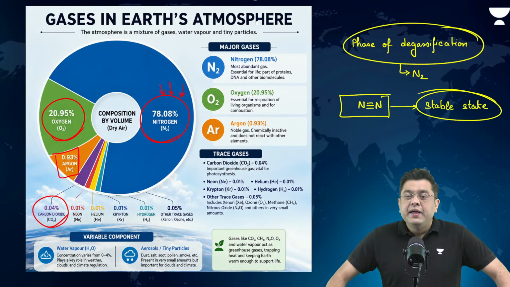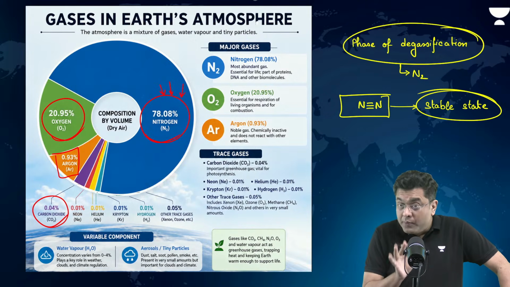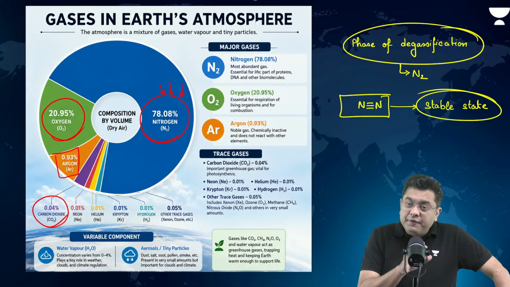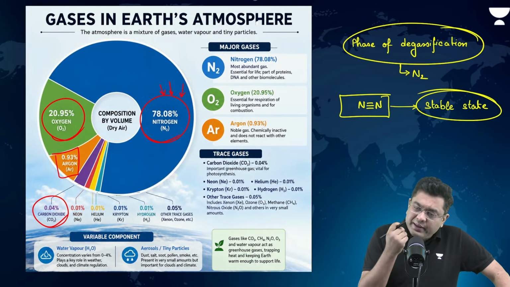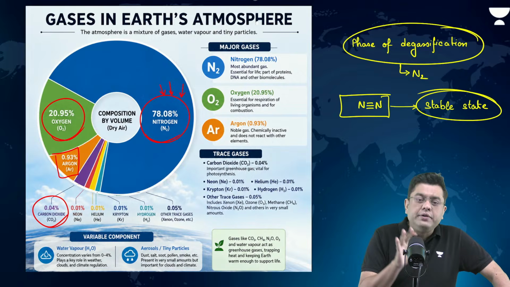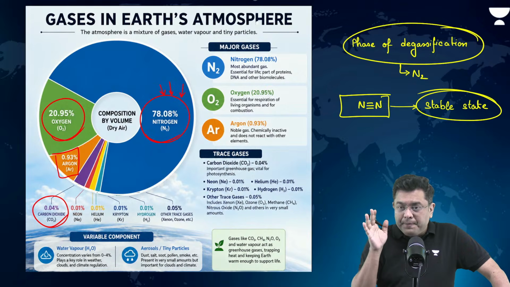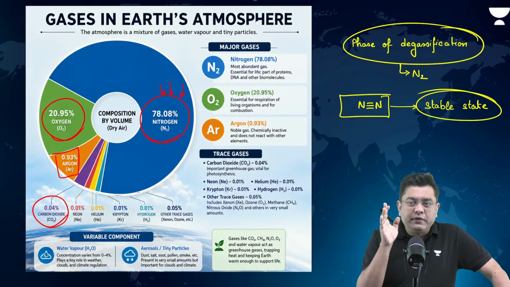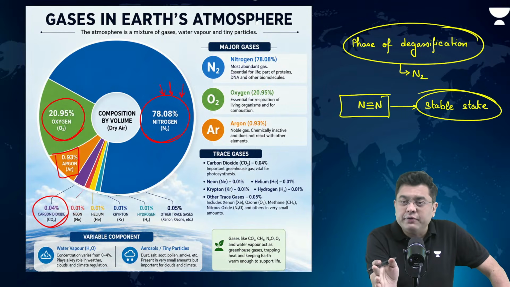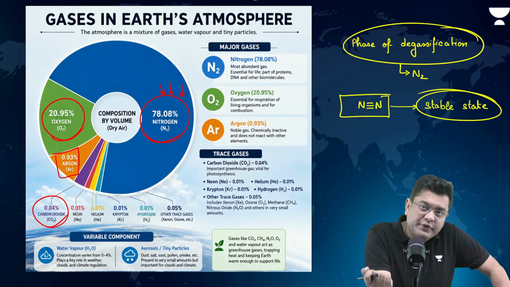This is why nitrogen is almost non-reactive to the other different components of the Earth's atmosphere, and even in the case of the Earth's surface. This is where the linkage comes in. And understand this: oxygen, for example, when it is present in the atmosphere, does react with the rocks and forms oxides.